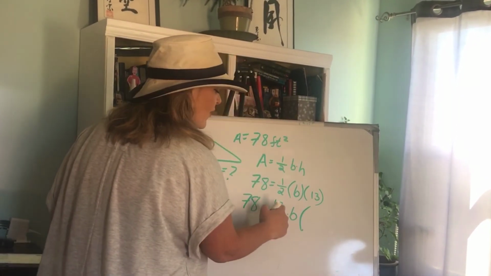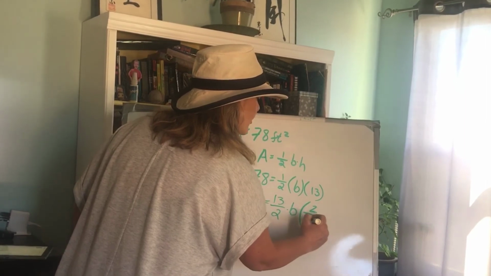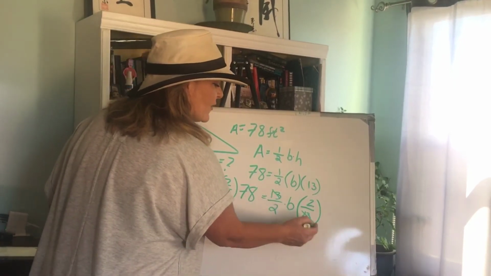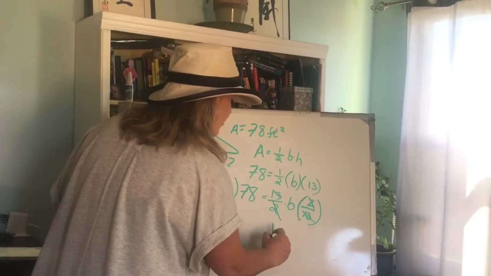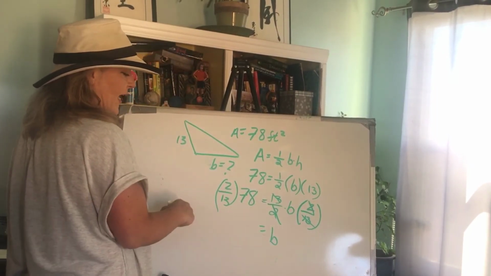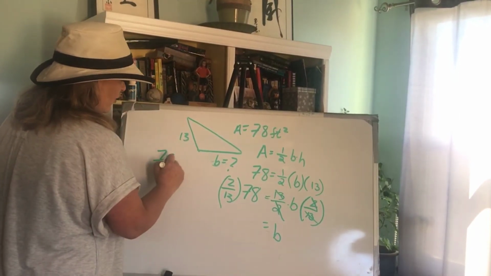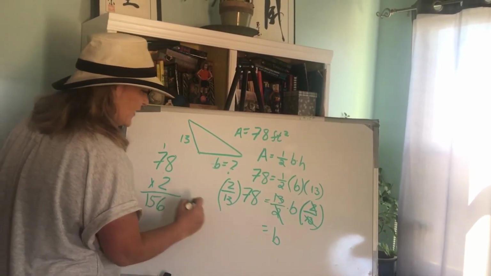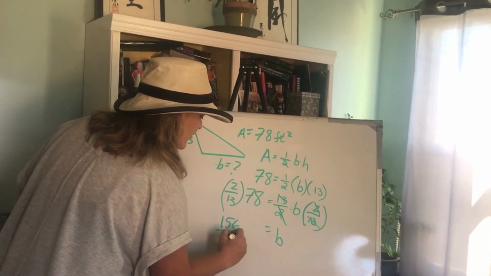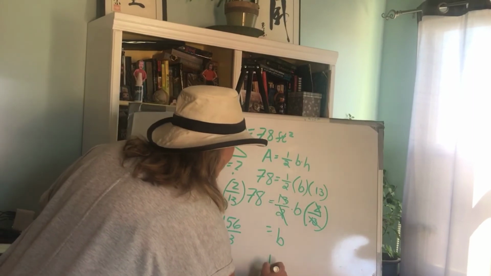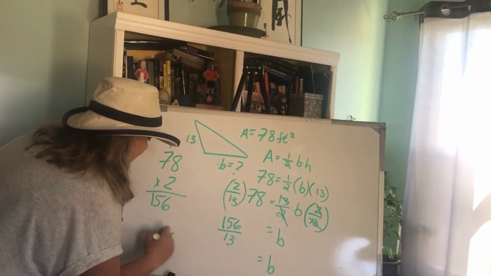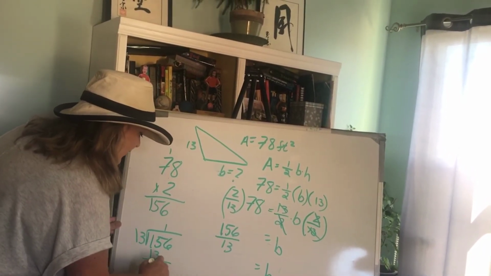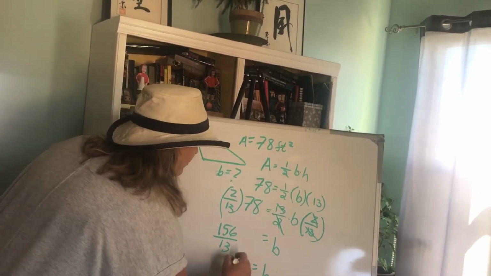So the inverse of 13 halves is 2/13. And I do that on both sides, right? This 13 cancels out with that 13, this 2 cancels out with that 2, and I'm left with B equals 2 times 78 over 13. And 78 times 2, for those of you like me who don't do math in our heads that well, is 156 divided by 13 is equal to B. And then my last step, what's 156 divided by 13? 13 goes into 15 one time. I'm left with 26. 13 goes into 26 two times, and I'm left with 12.